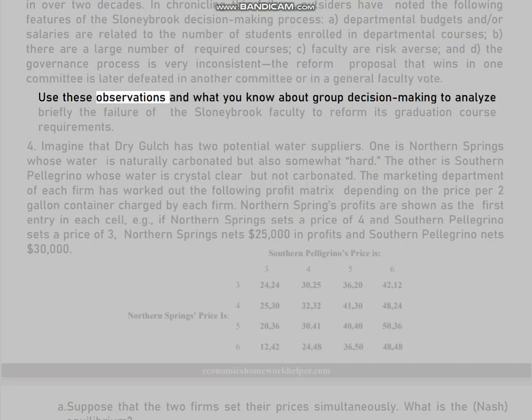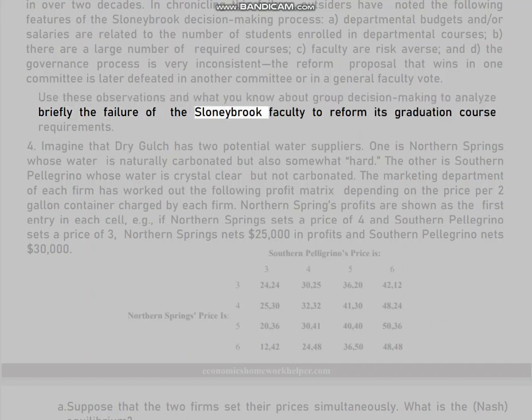Use these observations and what you know about group decision-making to analyze briefly the failure of the Stony Brook faculty to reform its graduation course requirements.